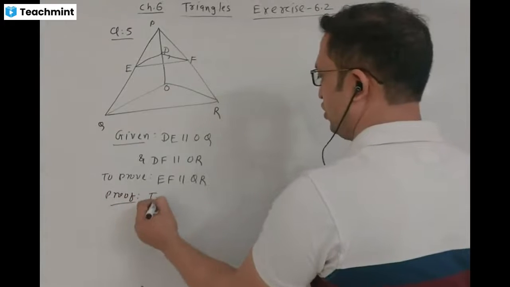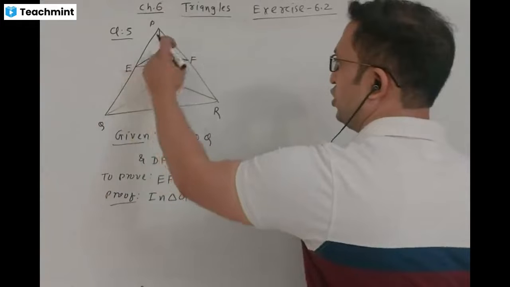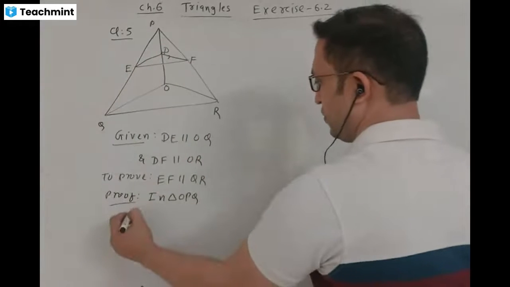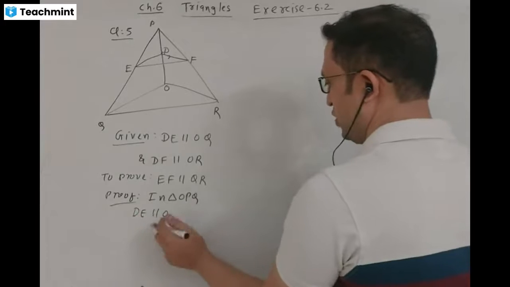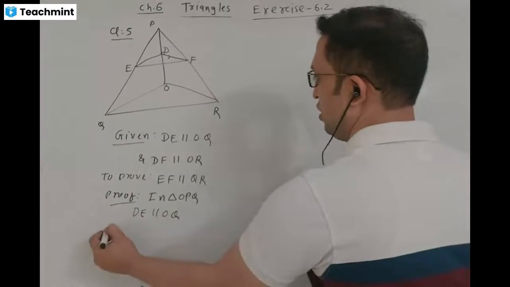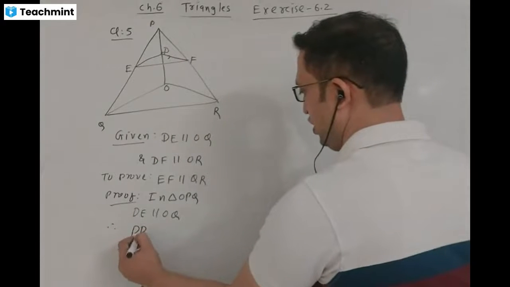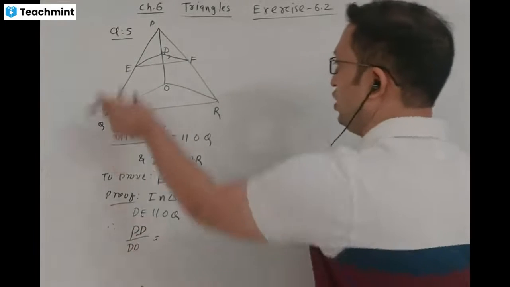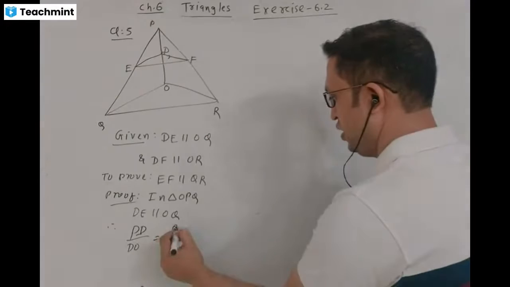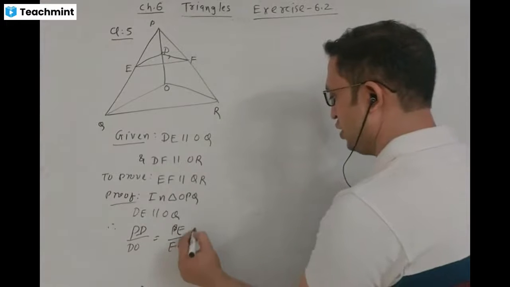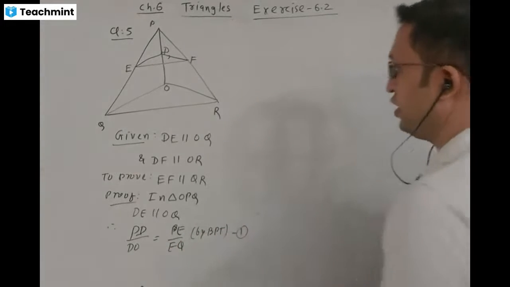In triangle OPQ, DE is parallel to OQ. By BPT theorem, PD divided by DO is equal to PE divided by EQ. That is resulting value 1.